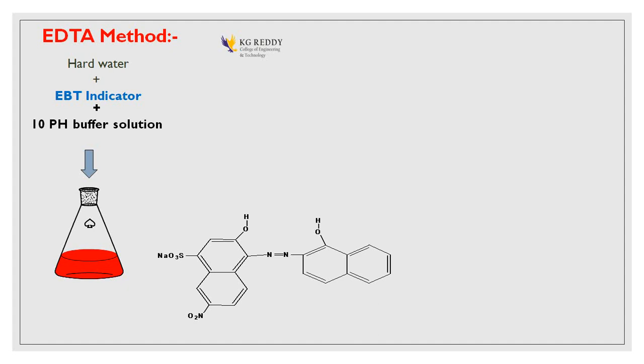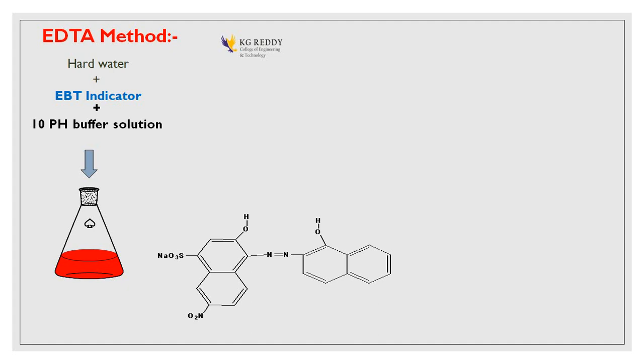then add EBT indicator. Do you know the full form of EBT? Eriochrome Black T. Then add 5 ml of buffer solution. Why are we adding the buffer solution? To maintain the pH of the solution. Then titrate it against EDTA solution. When you add the EBT indicator, you will get wine red color, then it changes to dark blue color. That is what we find in the EDTA method.